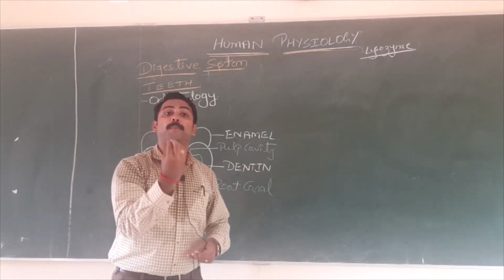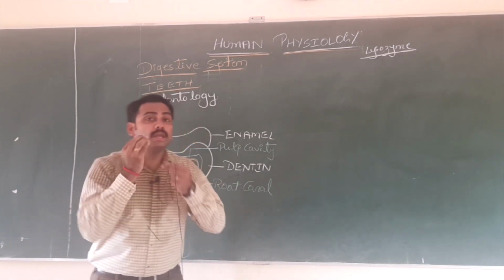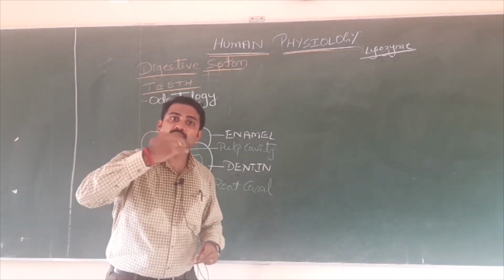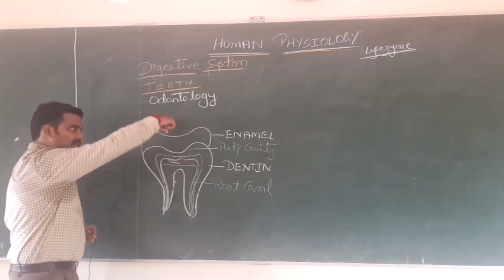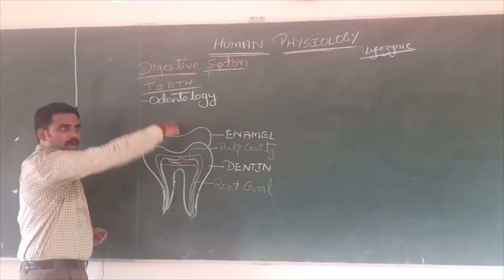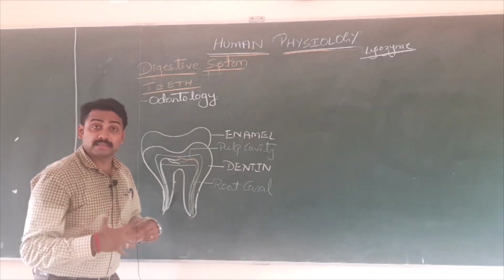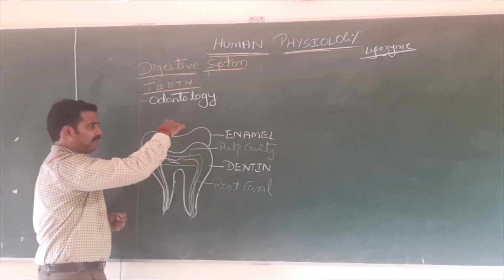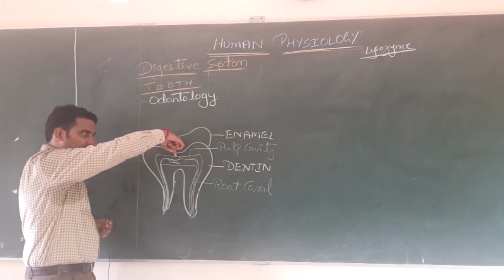Now what happened? Bacteria easily got the opportunity to enter your oral cavity. If anything is left out, they start acting on it, because of which they secrete some acids. These acids make a very narrow hole through your enamel.